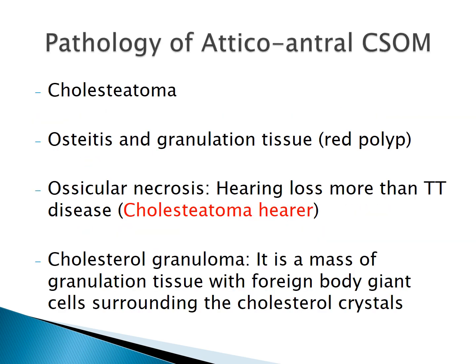Now again, the attico-antral type of CSOM can manifest in different forms. The most common is the cholesteatoma, which we'll see in detail in the subsequent slides. Then it can also involve the temporal bone, in which it can cause osteitis, granulation tissue, and polyps. Here the polyps are red and fleshy because they are vascular. In tubotympanic disease we saw they were pale polyps.